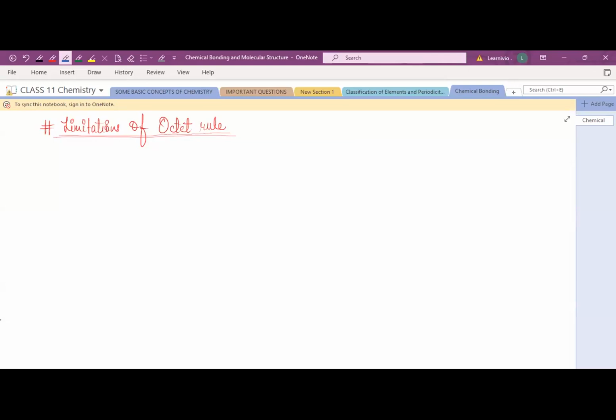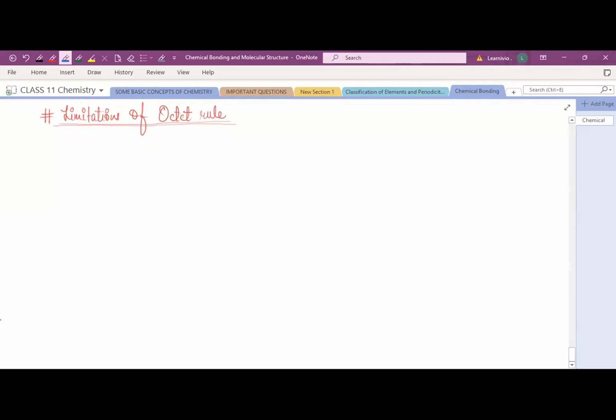a complete outer electronic configuration with 8 electrons in their outermost shell. Okay, so the atom can only gain, according to you, Aisha. How? So according to you, the atom can only gain to complete its octet, right? Okay. Yeah.